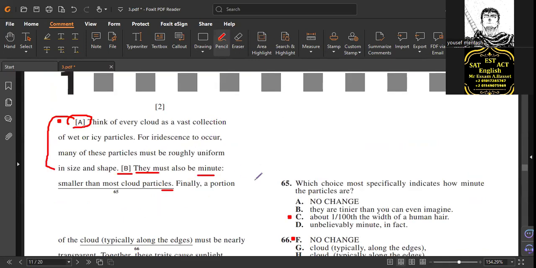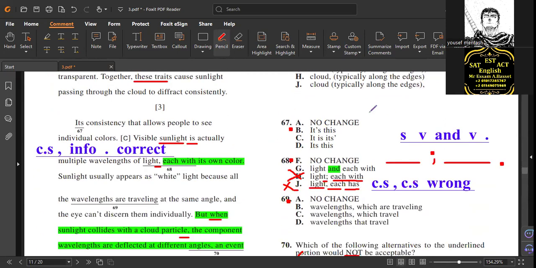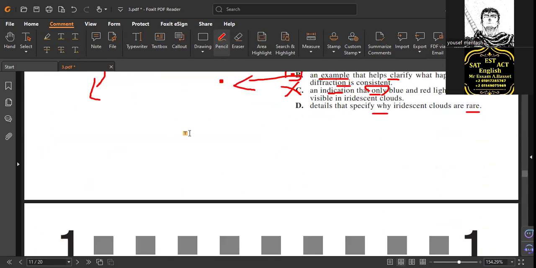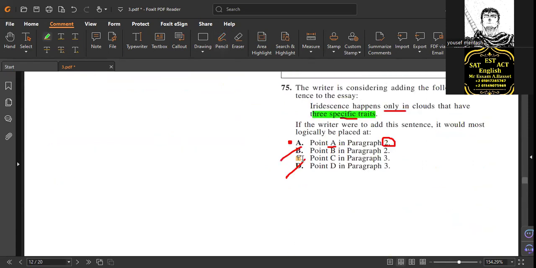So your addition is a topic sentence, and after it we explain what the traits are. Yes, that is good. And of course, in other paragraphs, it does not make sense. And the test maker is a gentleman. He gives you this part to tell you that C and D are wrong. That's why.